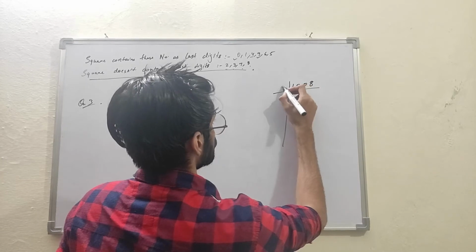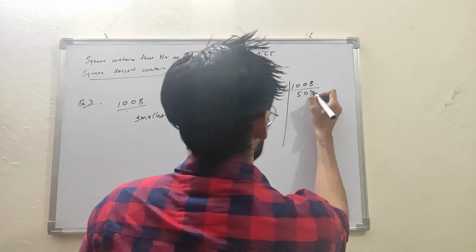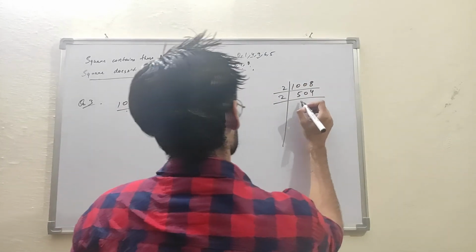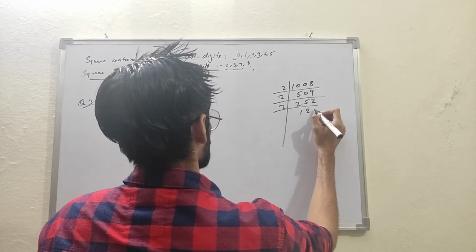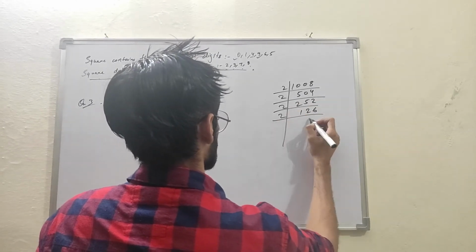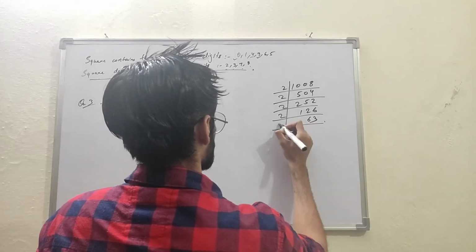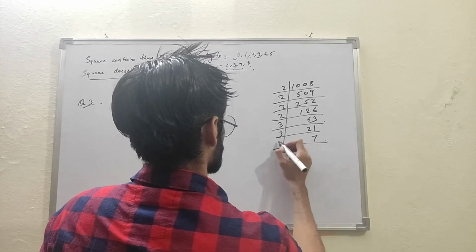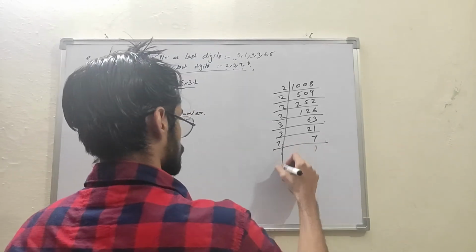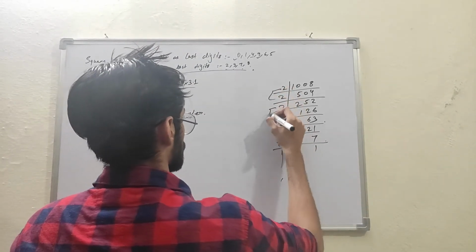Okay, 2 fives are 10, 2 4s are 8, and so on. Now let's check the pairs.